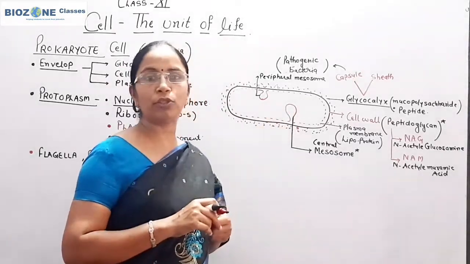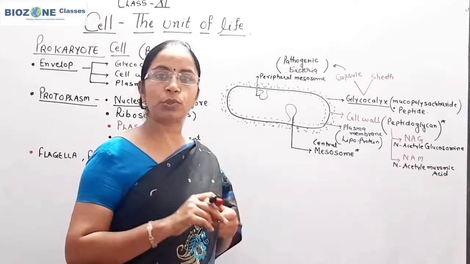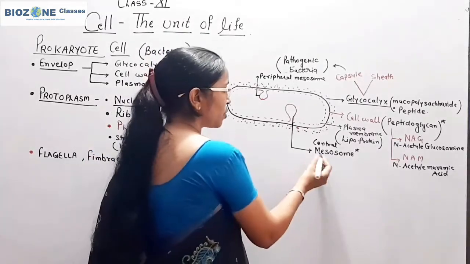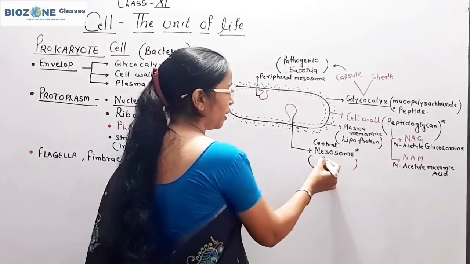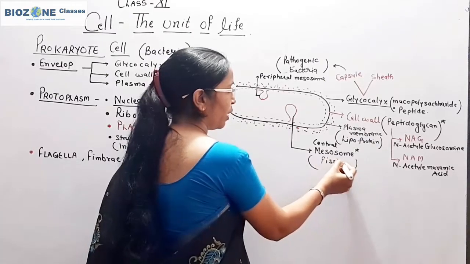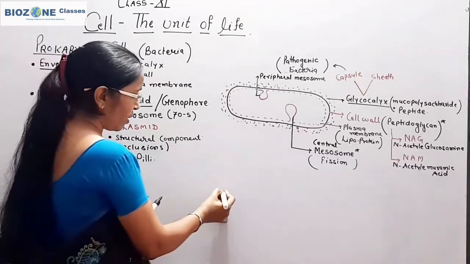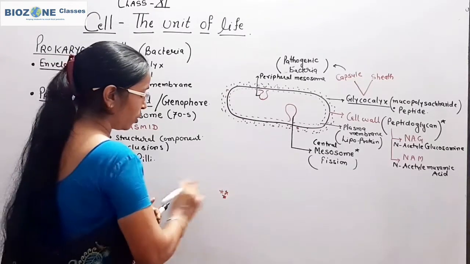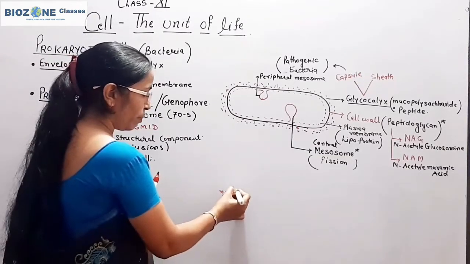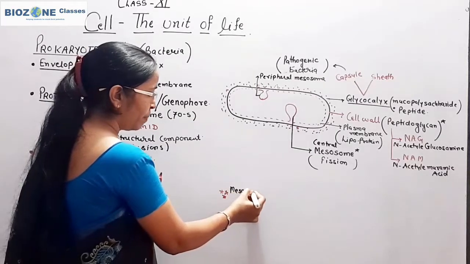Now what is the function of mesosomes? The central mesosome predominantly plays a significant role in fission, whereas the peripheral mesosome, remember this statement, is mainly for respiration.